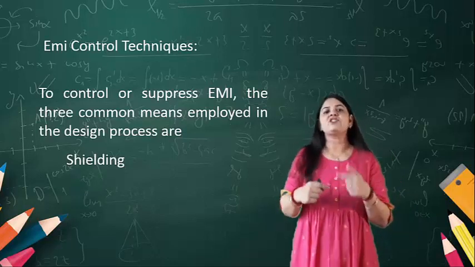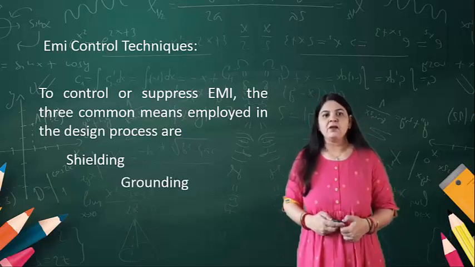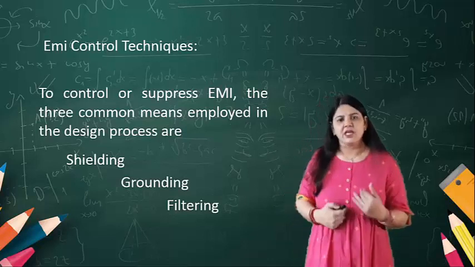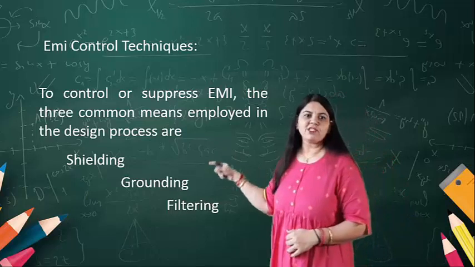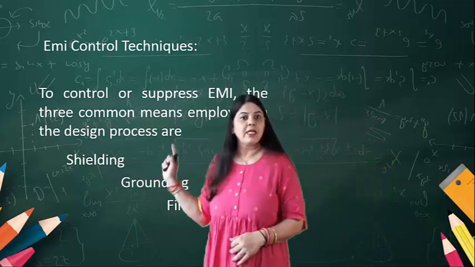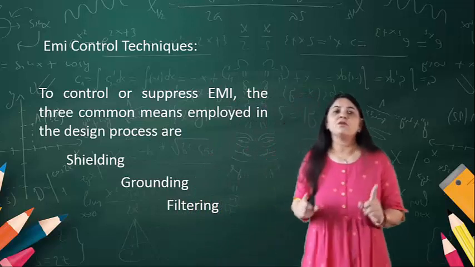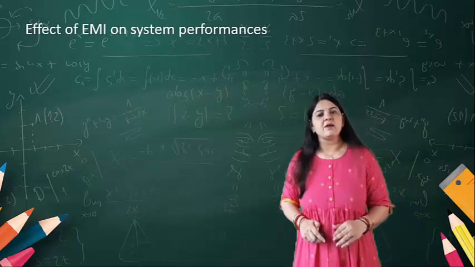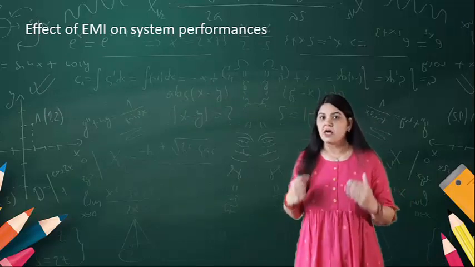First, shielding is required, then grounding of the particular contact, and filtering. These three are the ways by which we can protect our electronic circuits or devices from electromagnetic interference.